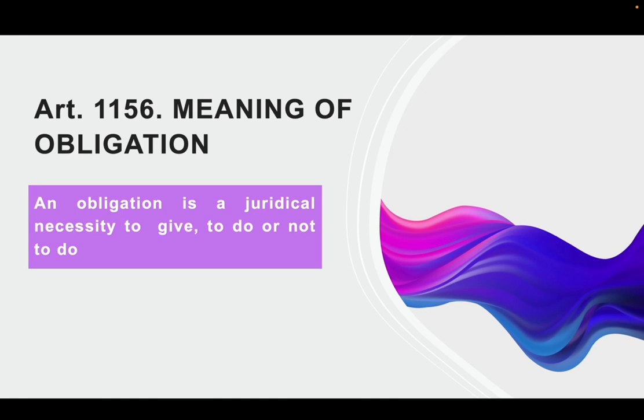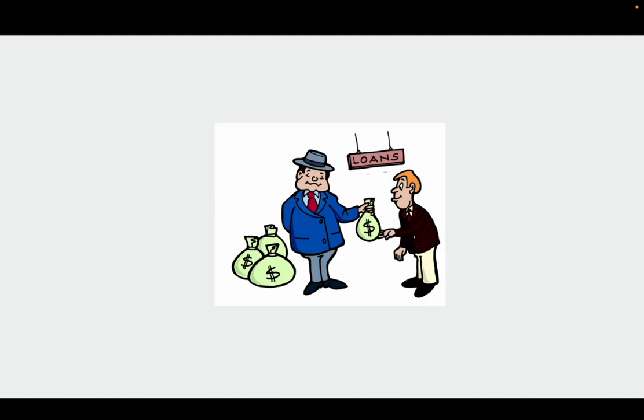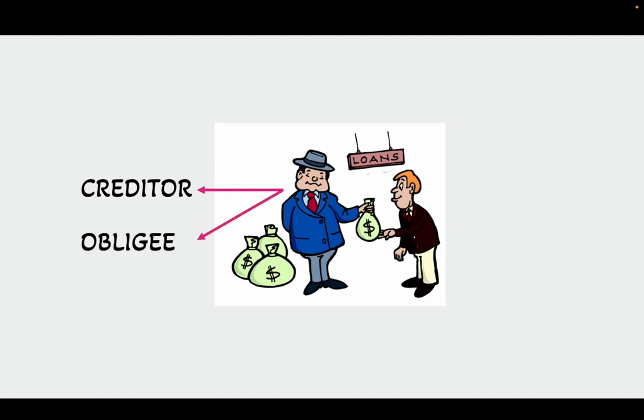If until now you still do not understand what an obligation is, just go back to our previous lesson and listen to it over and over again. I have also discussed to you who is a creditor, and a creditor may sometimes be called an obligee. I have also discussed who is a debtor, and the debtor is sometimes called the obligor.